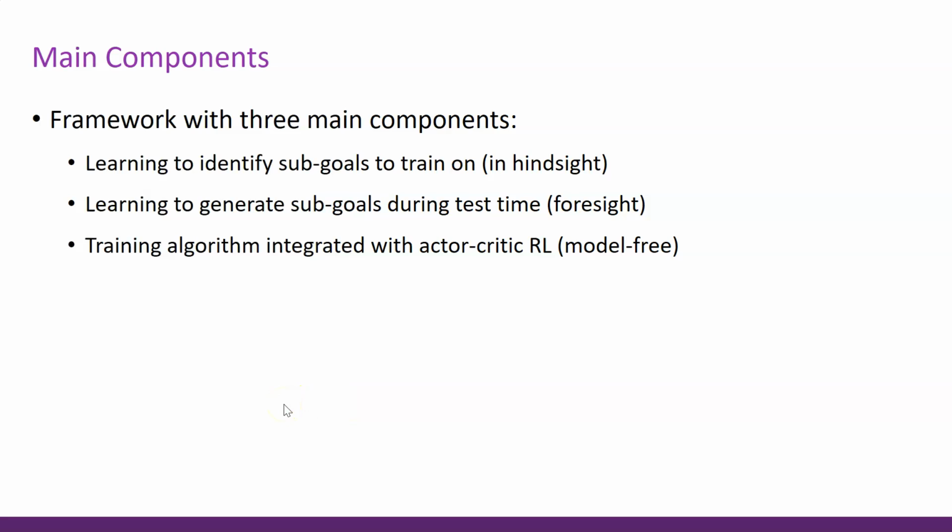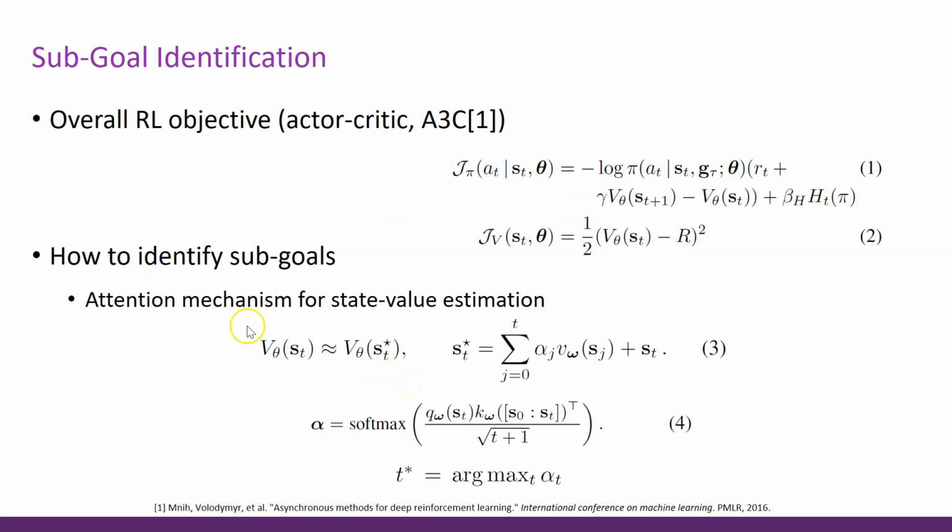The next main component is then learning how to generate those subgoal states during test time, which happens in ForeSI in the beginning of each episode. And then the final important component of our framework is how to integrate those with actor-critic reinforcement learning in an efficient way that improves the performance.